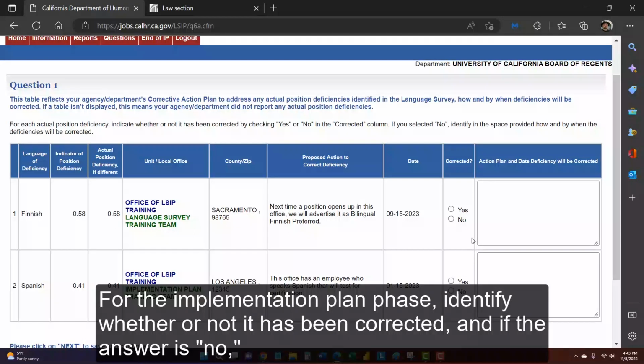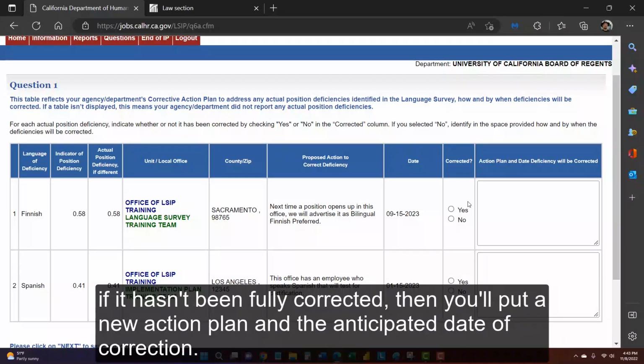For the implementation plan phase, identify whether or not it has been corrected, and if the answer is no, if it hasn't been fully corrected, then you would put a new action plan and the anticipated date of correction.